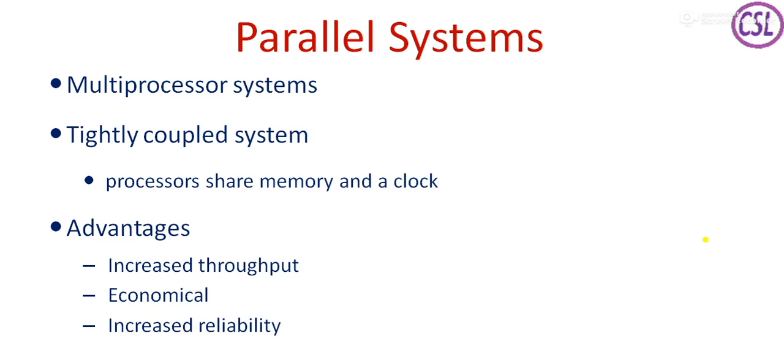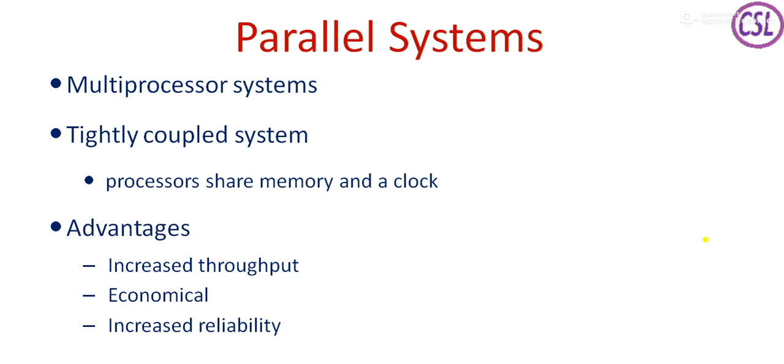Definitely your execution time is reduced. We can say it has increased throughput and is economical. Getting multiple processors in one system is cheaper than establishing a number of different systems. In that sense, it is economical and has increased reliability. There are no different computers, there is no network.